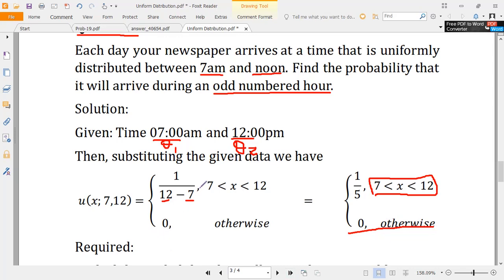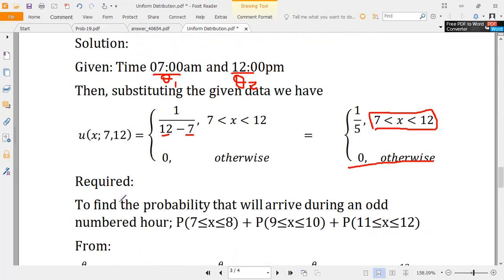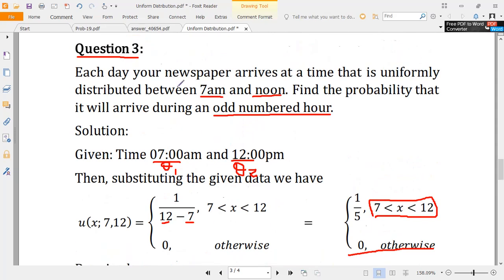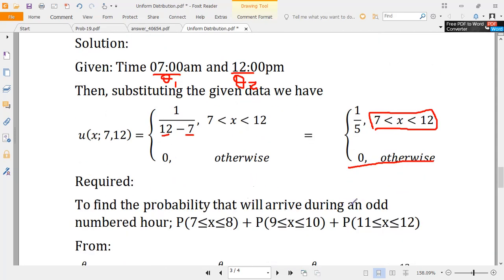Now, as usual, this question says we have to find the probability that the train, or newspaper, will arrive during an odd numbered hour. It looks like a discrete case, but we can treat it as continuous because from 7 p.m. up to 8, it can arrive at any point of time. From 9 to 10, 11 to 12. Now these are odd numbered hours.